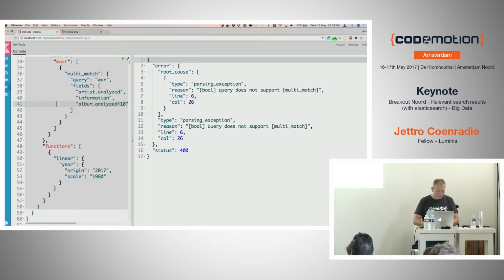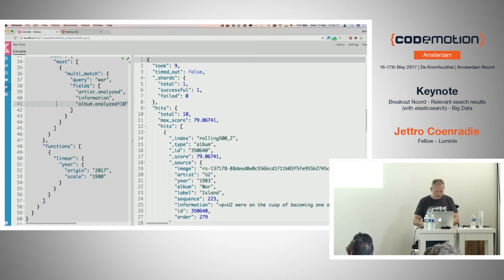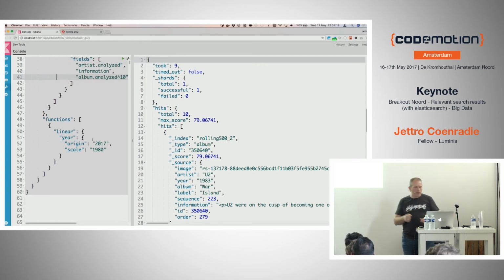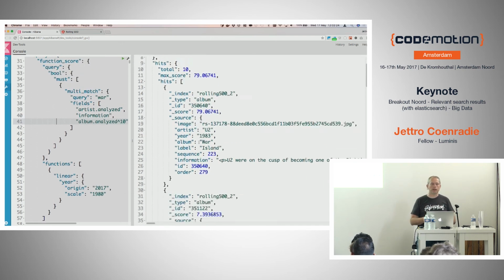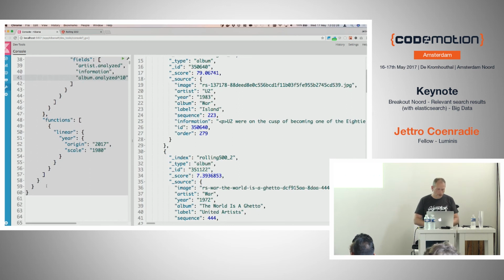So the bool query needs additional information. It needs to know where to store it. So we had the match, and we had the filter part, and I left out the filter part, but I also left out the must. So now we have the must in there.